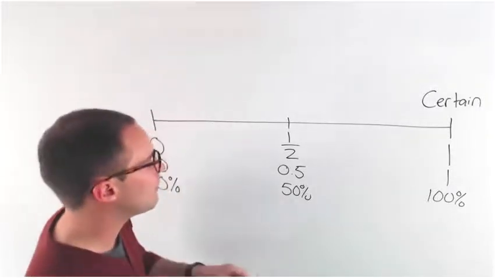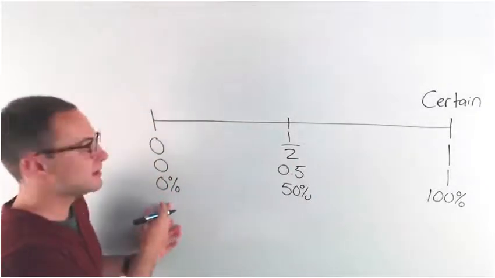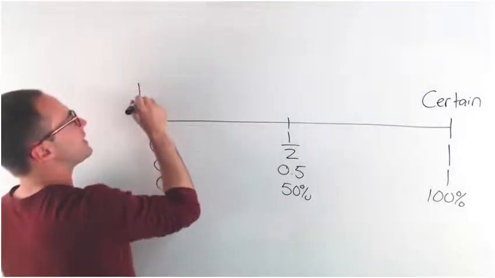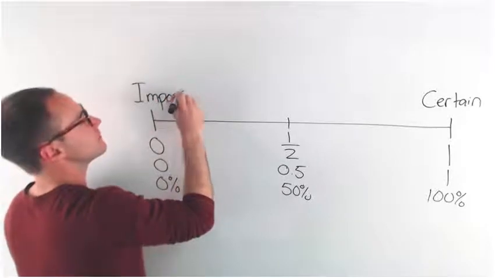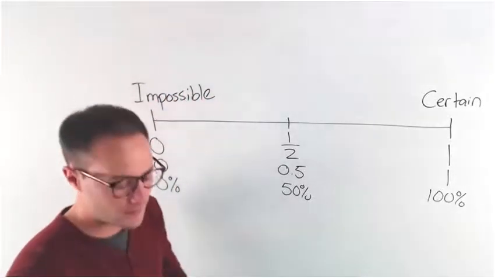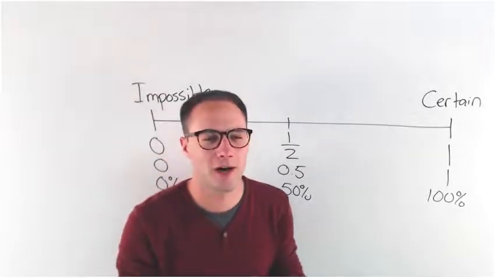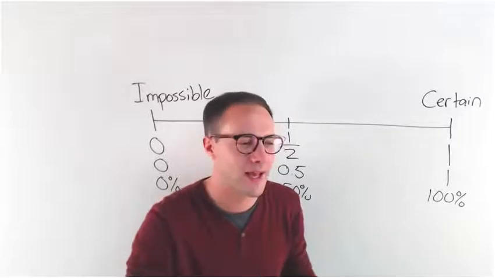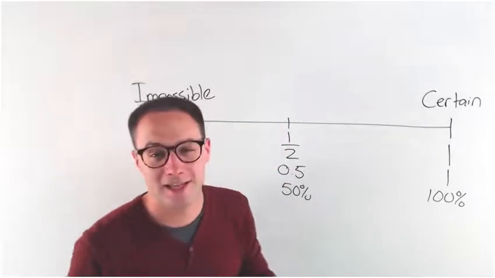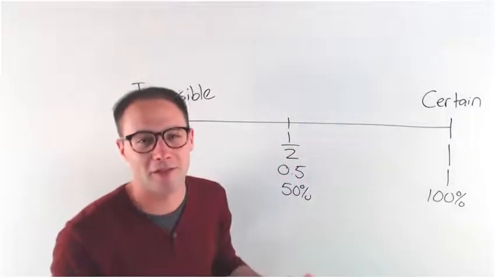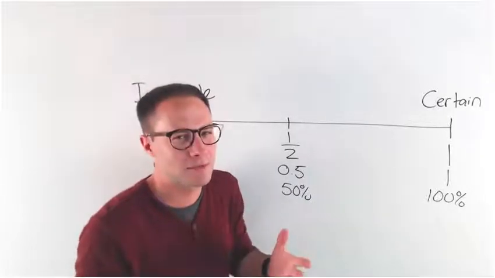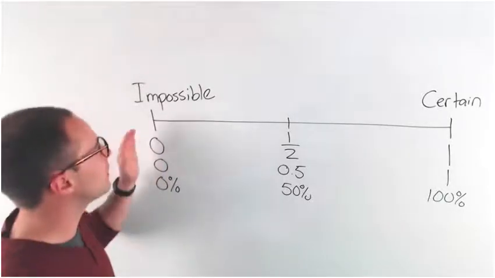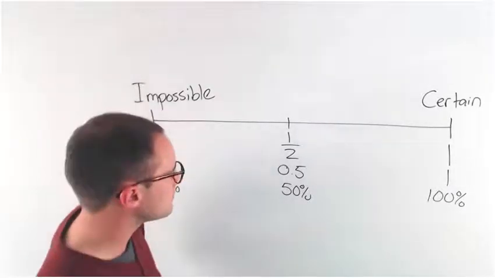Okay. On the other hand, down here, if the probability is 0, we call that impossible. You may have heard people use the expression when pigs fly, right? If someone wants you to do something, you say, yeah, sure, when pigs fly. Well, they say that because it's impossible. Pigs are never going to fly unless you put them in an airplane. But the point is, a probability of 0 is impossible. It's never going to happen.